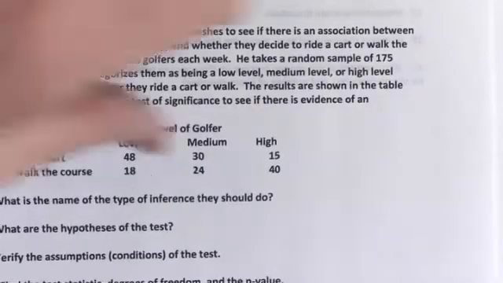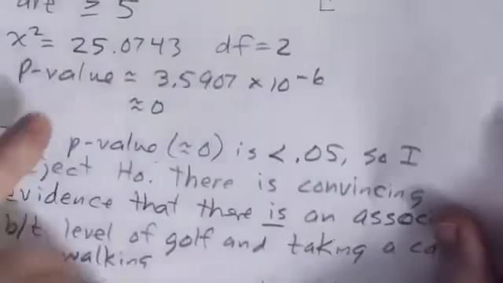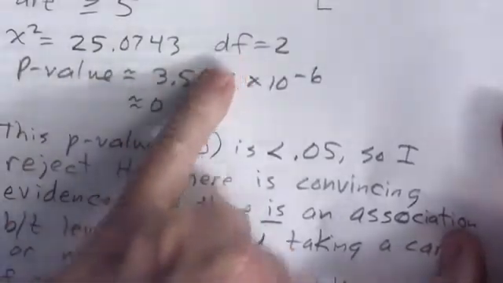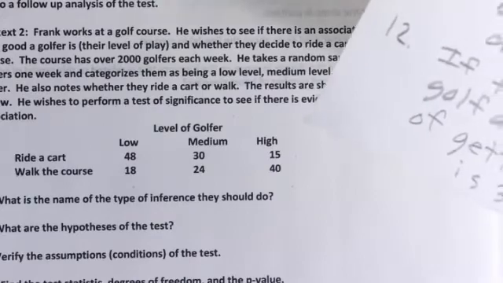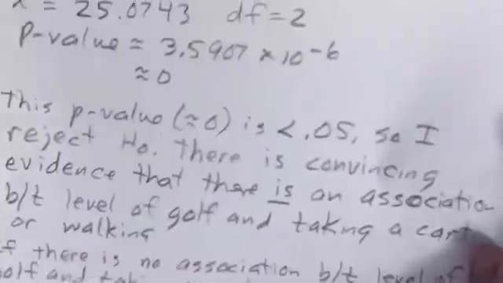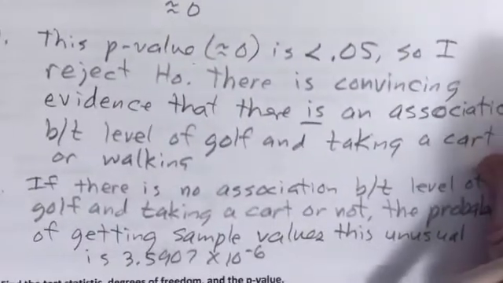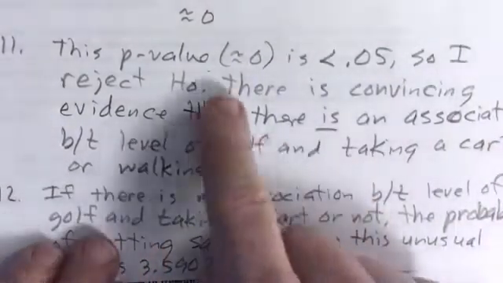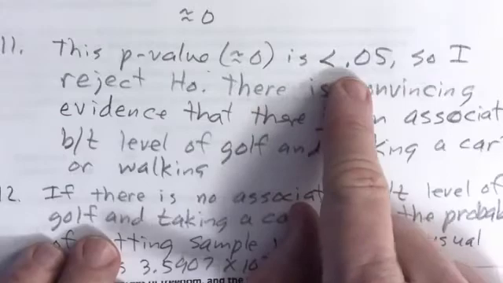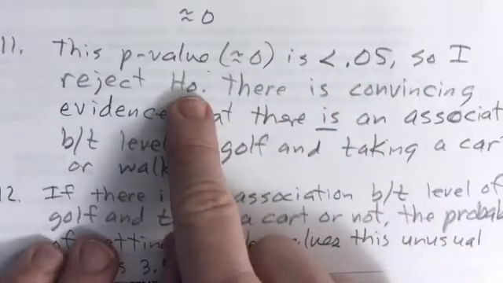Okay, and so we've got our test statistic, degrees of freedom, p-value. And so now draw a conclusion with your p-value, number 11. So our conclusion number 11 with our p-value: this p-value is less than 0.05, so I reject the null hypothesis, just like the last one.